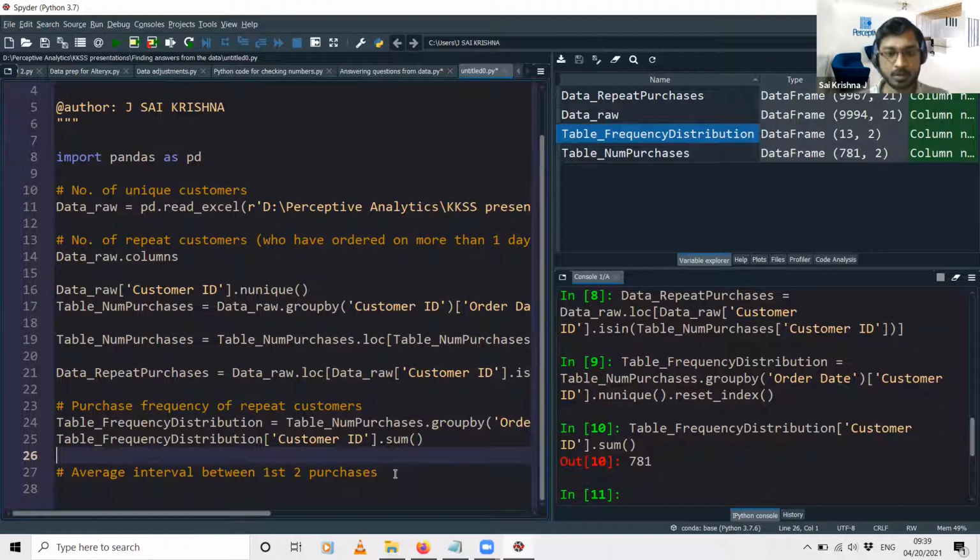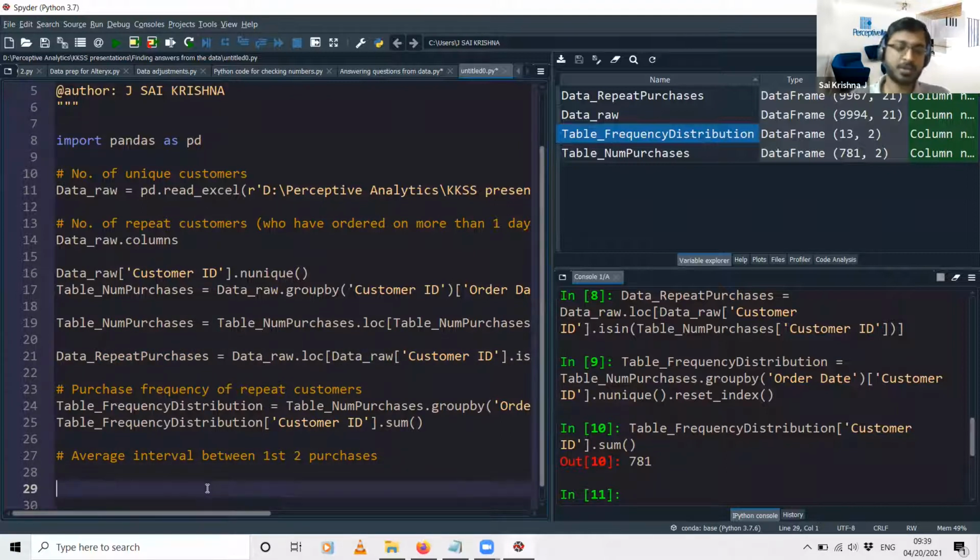We already have a data set only for the repeat customers. That is what we will be requiring, because we are considering only the first 2 purchases, right? And so for that we need customers who have made at least 2 purchases. So for that we'll be using this data set called data_repeat_purchases. I'll just copy and paste the name.